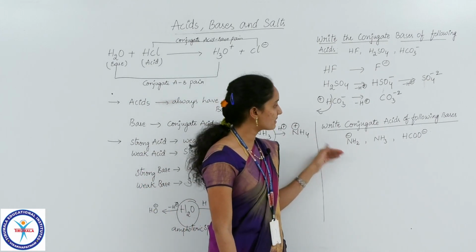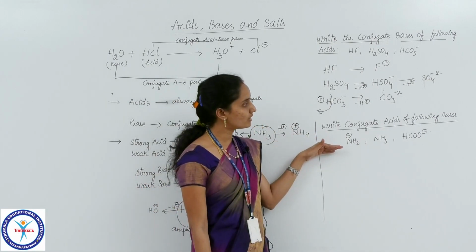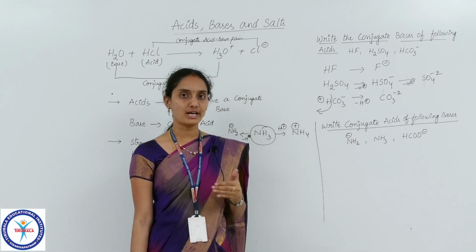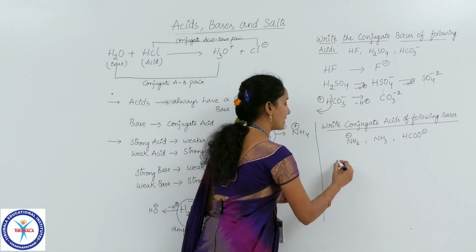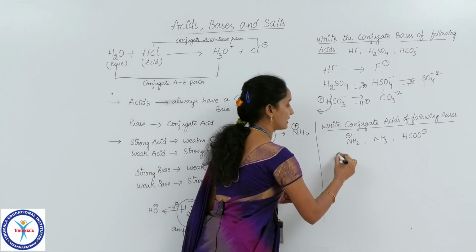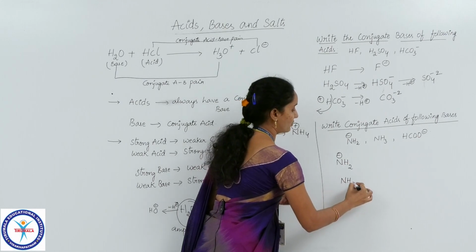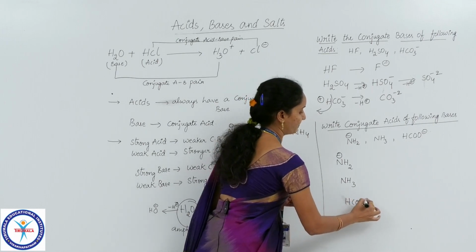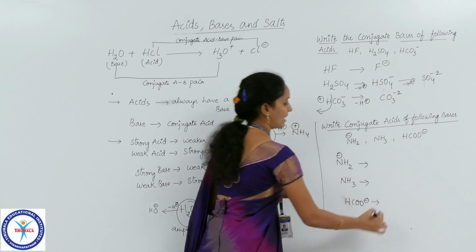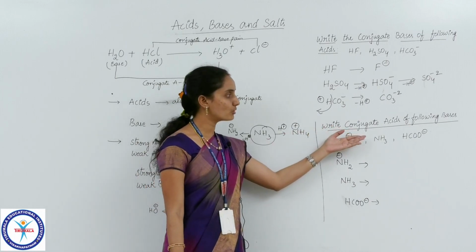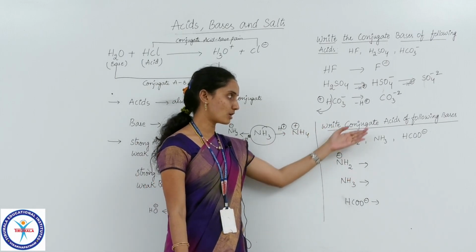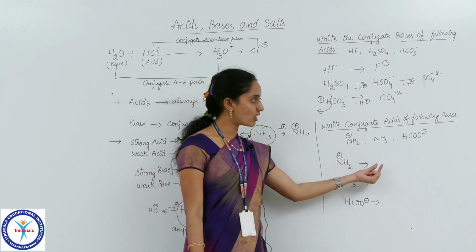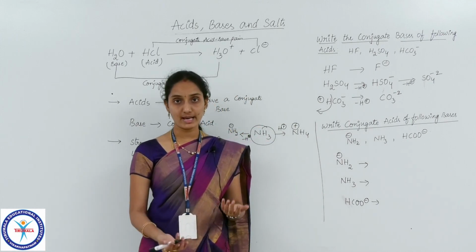So let me discuss this question also. Here I have given you some bases and I asked you to write down their corresponding conjugate acids. The first base given to you is NH2 minus, the second base is NH3, and the third base is HCOO minus. So what I have asked you to do here is to write down the conjugate acids of these bases. So in order to get a conjugate acid from a base, what do we have to do?